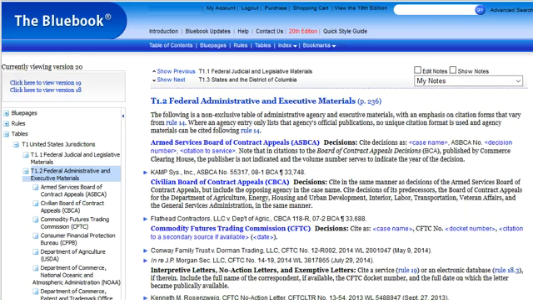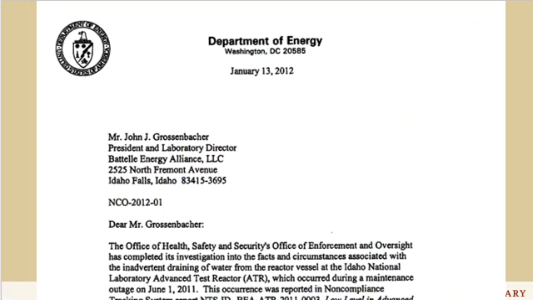A useful source of information on federal agency decisions is Blue Book Table 1, U.S. Official Administrative Agency Publications. While not exhaustive, it does provide information about the availability of many published decisions from a number of environmental administrative agencies.